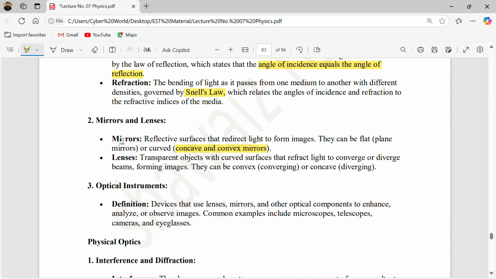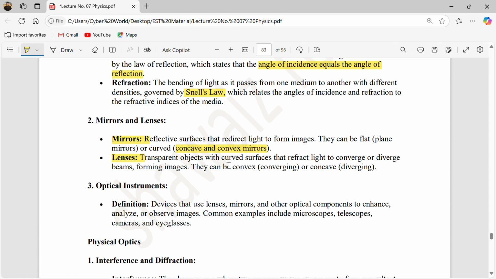Now move on towards lenses. Like mirrors, lenses are also surfaces that affect light, but they are transparent. Mirrors are not transparent, but lenses are transparent because we have to see things on the other side of the lens. So a lens should be transparent.